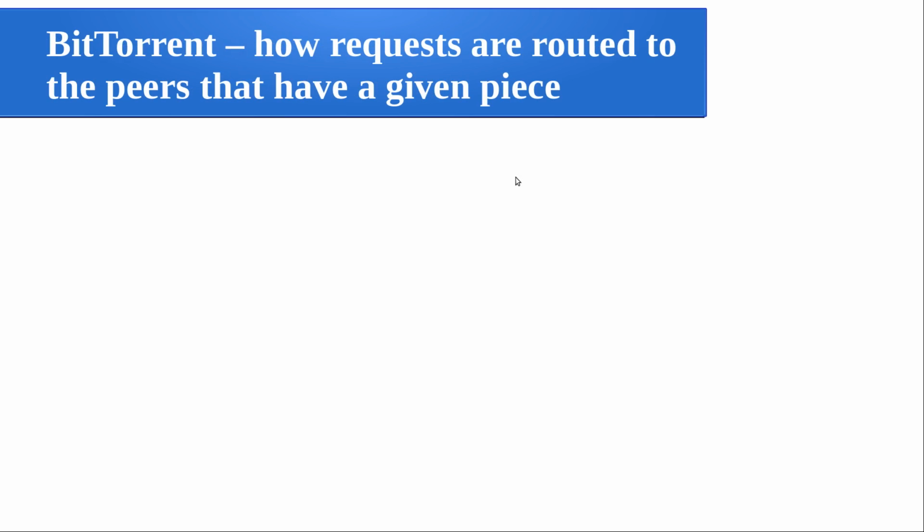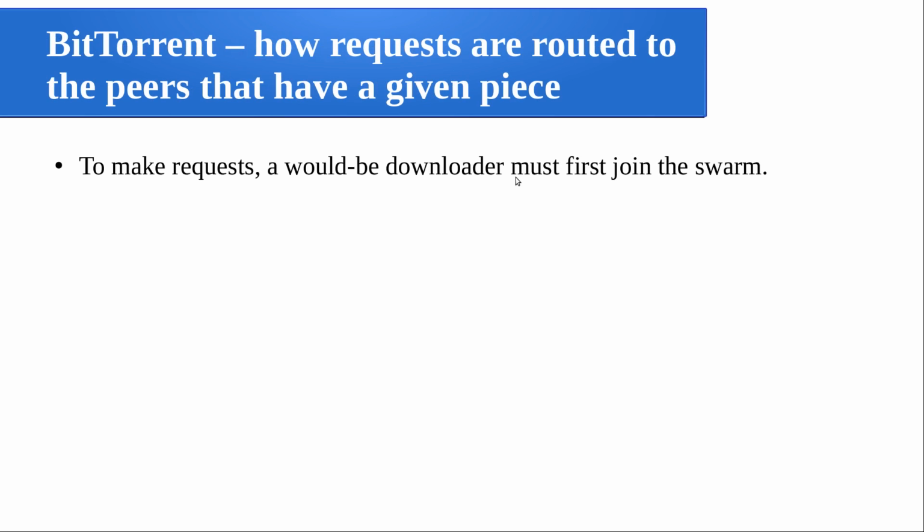So how are the requests routed to the peers that have a given piece? Now we are looking at the routing part. First of all, a particular node wants a resource, right? So it has to make a request. To make this request, a would-be downloader, the one who is trying to download the file, must first join the swarm. Because from the swarm only he can download the file, as well as once he downloads, he becomes a source of the information too by replicating it.